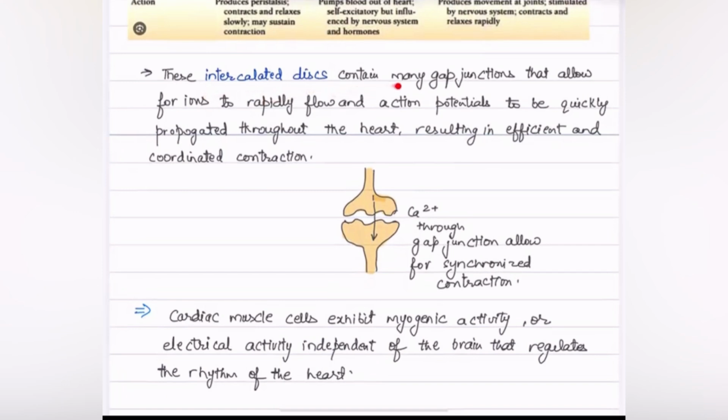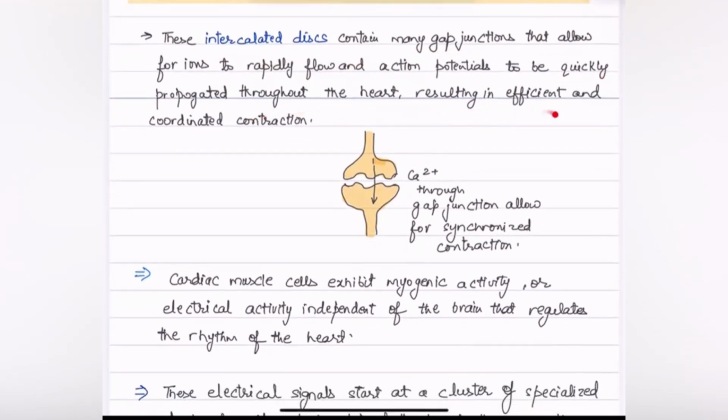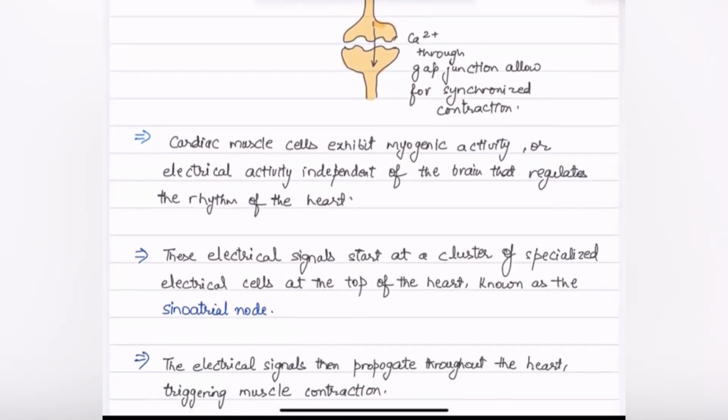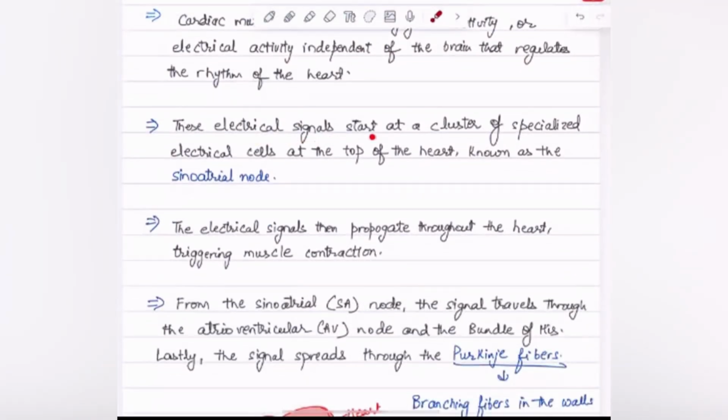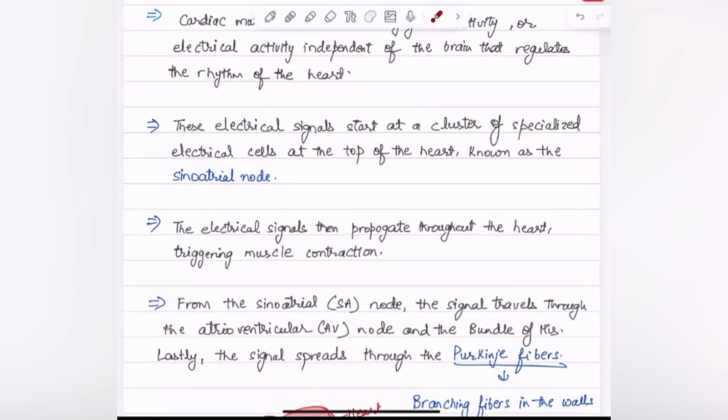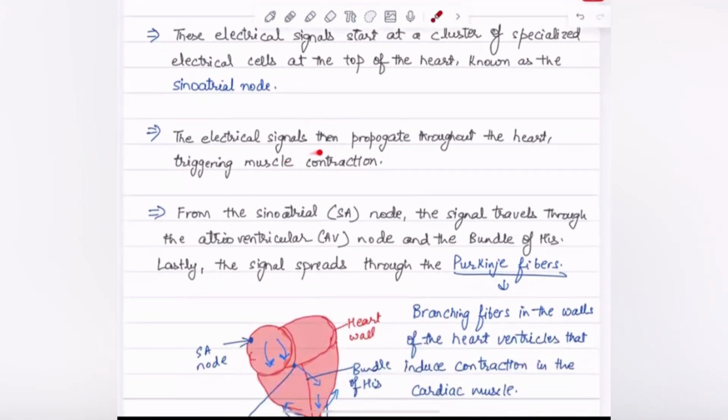These intercalated discs contain many gap junctions that allow ions to rapidly flow and action potentials to be quickly propagated throughout the heart, resulting in efficient and coordinated contraction. Cardiac muscle cells exhibit myogenic activity, or electrical activity independent of the brain, that regulates the rhythm of the heart. These electrical signals start at the cluster of specialized electrical cells at the top of the heart known as the sinoatrial node. The electrical signals then propagate throughout the heart, triggering muscle contraction.